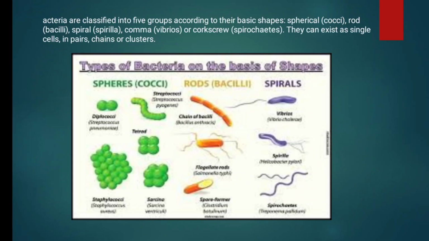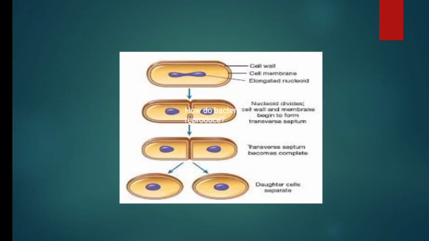What do the general characters mean? It's a prokaryotic organism, microscopic, unicellular, and lacks a true nucleus. Mitochondria and chloroplast are absent. These are the general characters of bacteria. What is the structure of bacteria? Already I told the pili, flagellum, ribosome, mesosomes, flagella. These are all the structures of bacteria.